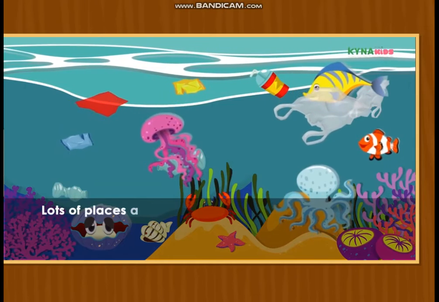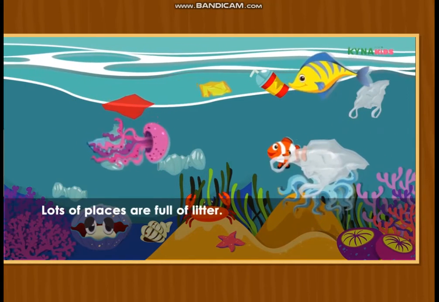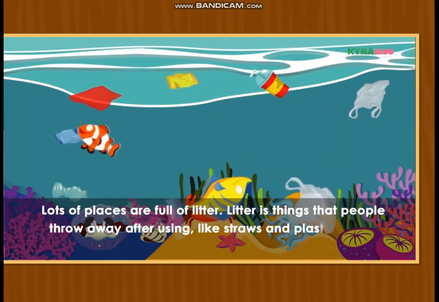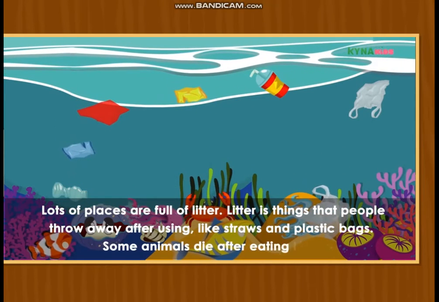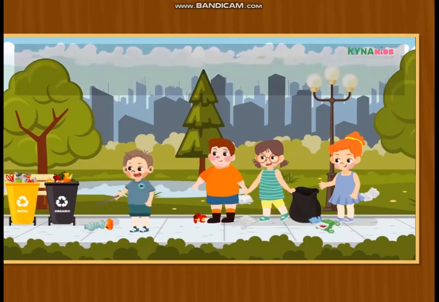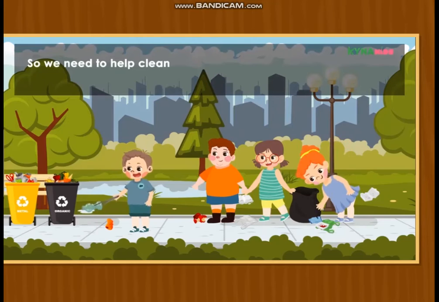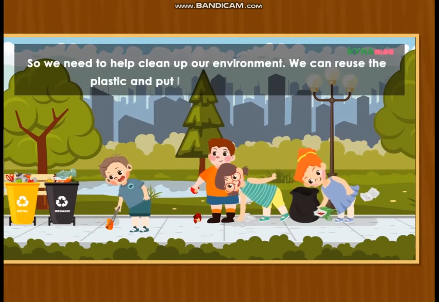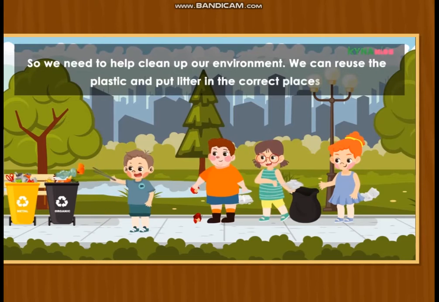Lots of places are full of litter. Litter is a thing that people throw away after using, like straws and plastic bags. Some animals die after eating litter. So we need to help clean up our environment. We can reuse the plastic and put litter in the correct places.